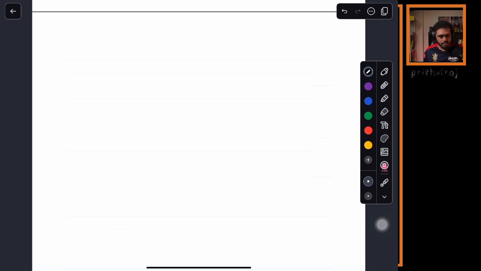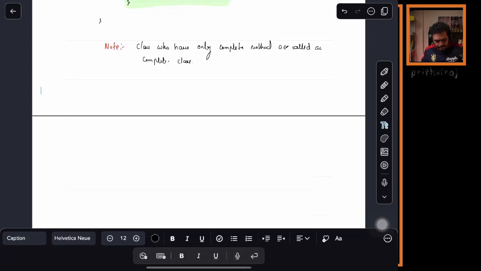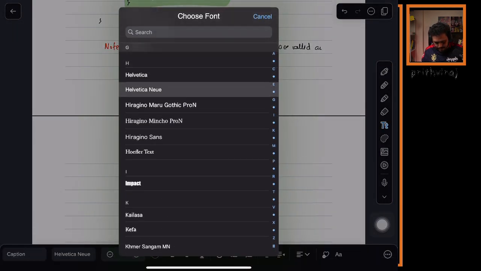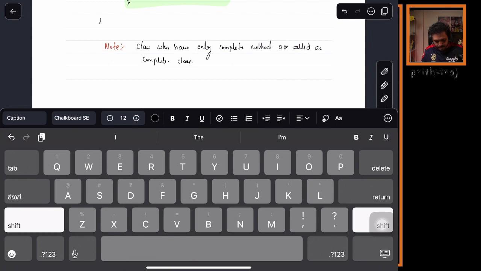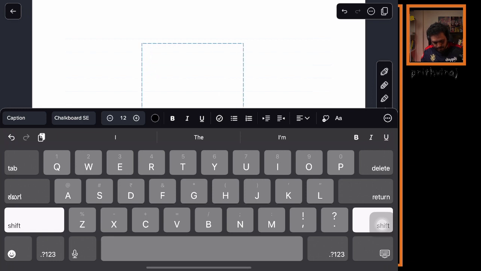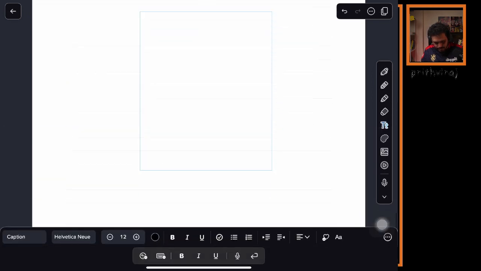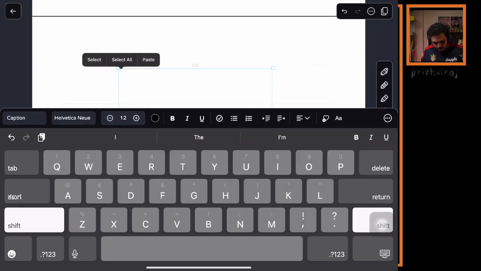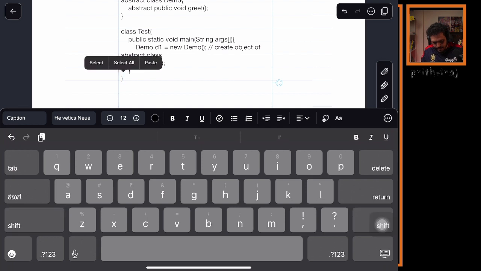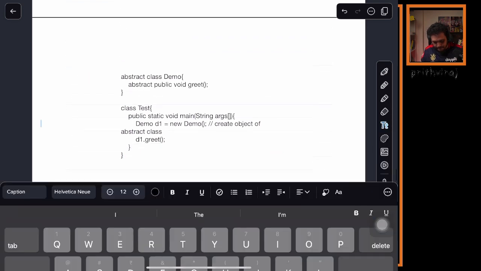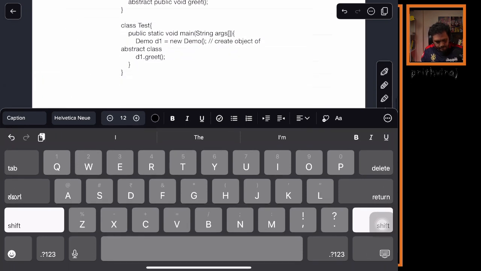Okay, now let me copy this. Yeah, can you guys see the code here?